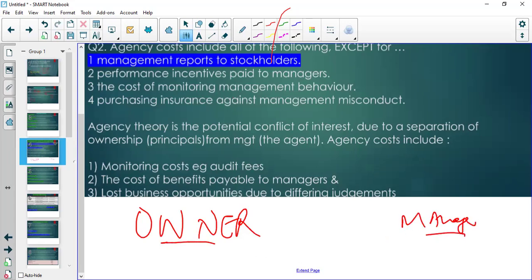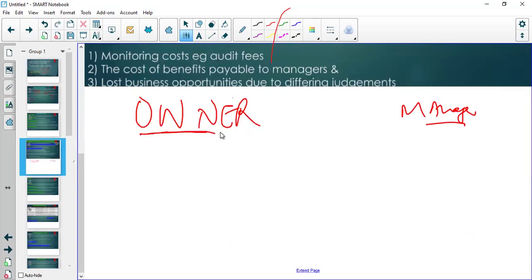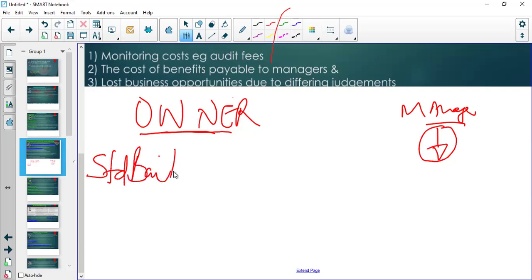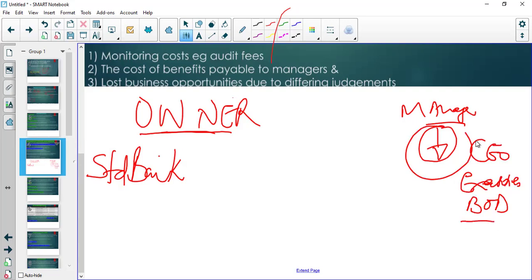Right. So, for example, when a business is growing, then you obviously need to hire more managers, right? And there are some businesses whereby the owners are not even there to do the managing. For example, if you look at a business like your Standard Bank, the owners aren't even there. Just thousands of shareholders. They're not even there to manage. So they will hire managers like your CEO, the other executives, right, that will help the CEO, then the board of directors that will also oversee the work of the executive committee, right?